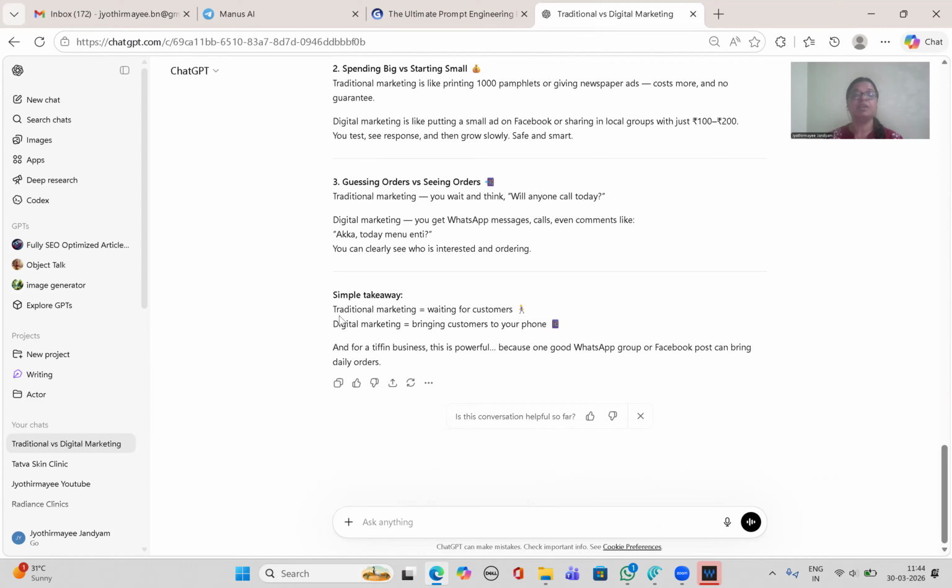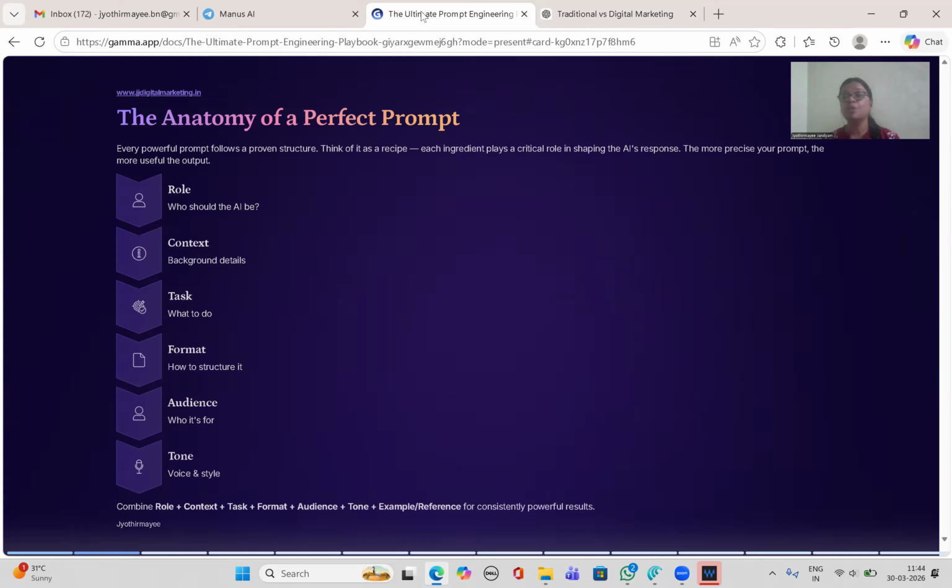Okay. Simple takeaway. Traditional marketing is equal to waiting for customers. Digital marketing is equal to bringing customers to your phone. And for a tiffin business, this is powerful because one good WhatsApp group or Facebook post can bring daily orders. So this is the difference. This is how you should interact with ChatGPT, not only ChatGPT, any other AI. This is how you should ask the question. Then only you will get the correct output.